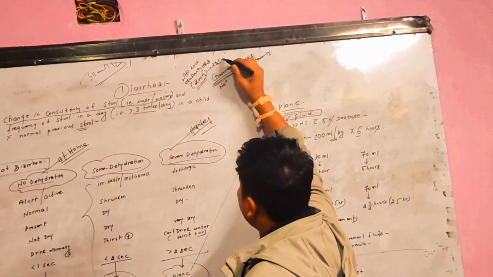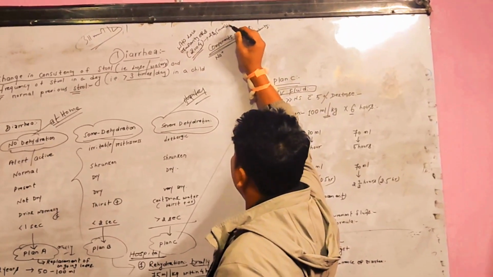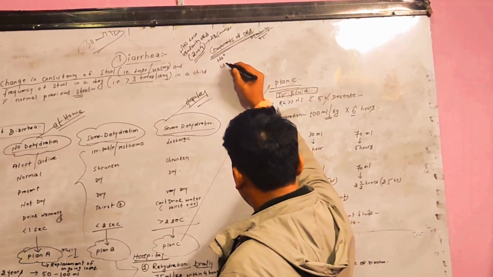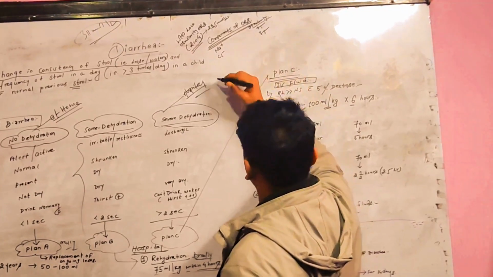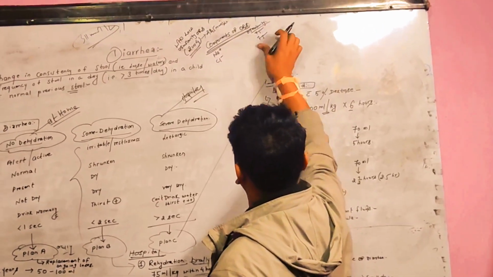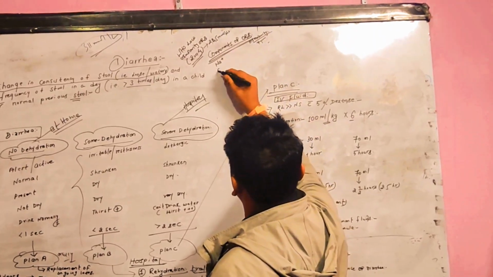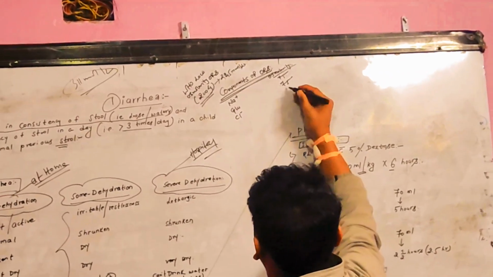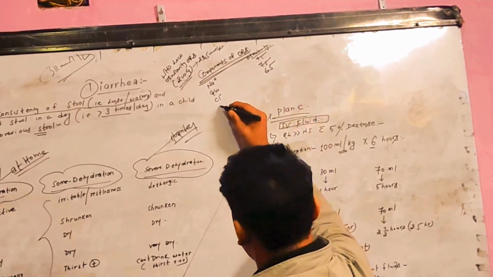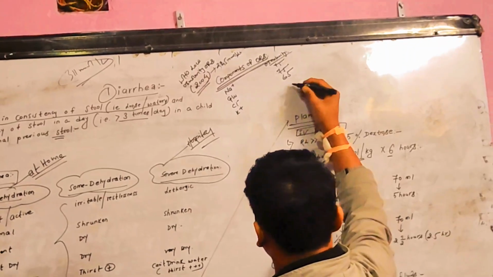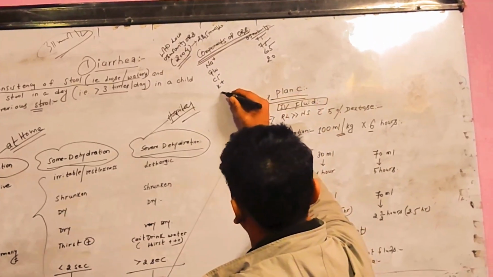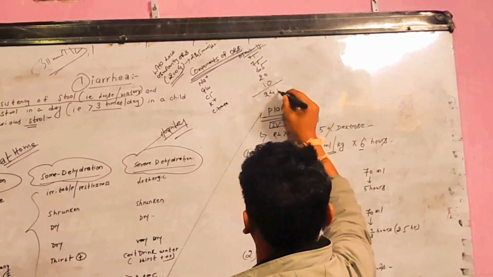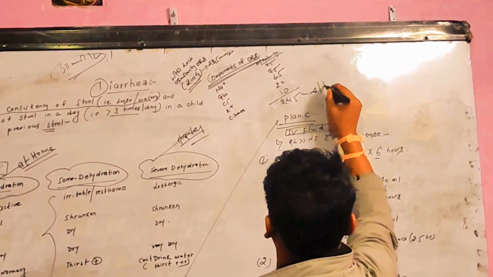From 2004, WHO revised it, and the low osmolarity ORS has been given, which has an osmolarity of 245 millimole per liter. So sodium has an osmolarity of 75, glucose has 75, chloride has 65, potassium has 20, and citrate has 10. If you calculate, this comes to 245 millimole per liter.